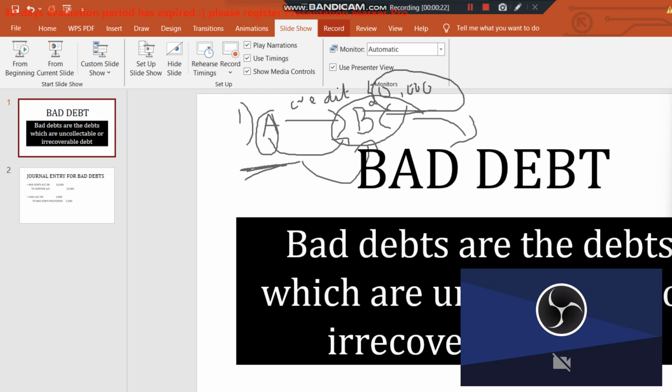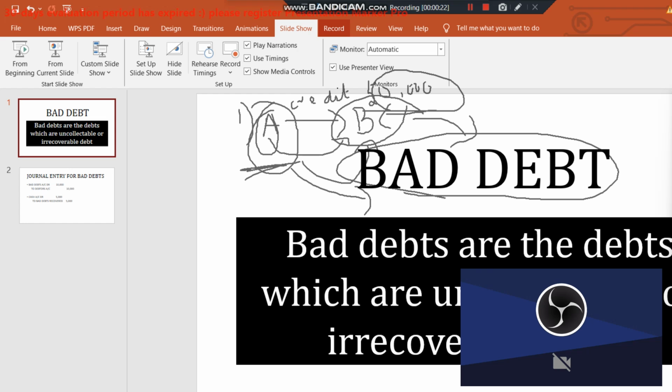It is an expense for the business. The business of A is getting affected due to bad debt, because that cash is not going to enter into the business. That is, A is incurring a loss, or A is incurring the bad debt as an expense. You can say either. So it is going to reduce the profit of A. We'll see the journal entry that we need to pass here, but before that, I'll make the bad debt concept clear one more time.